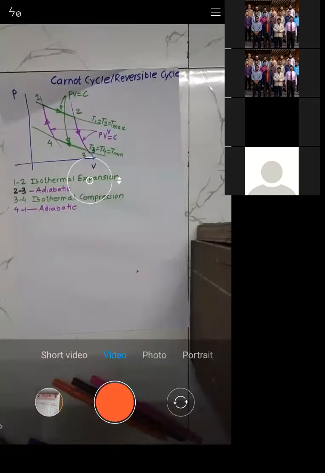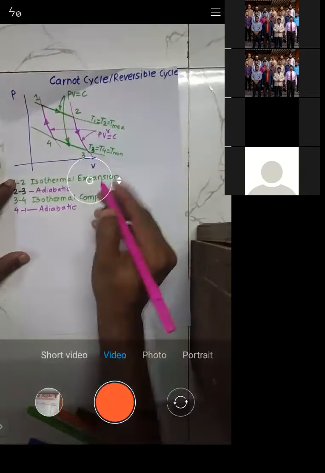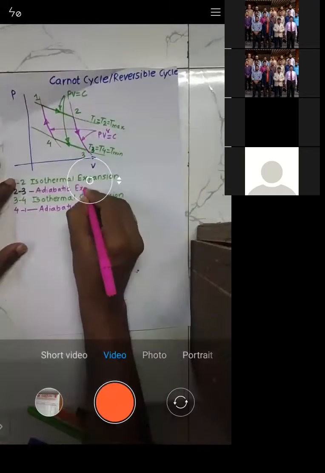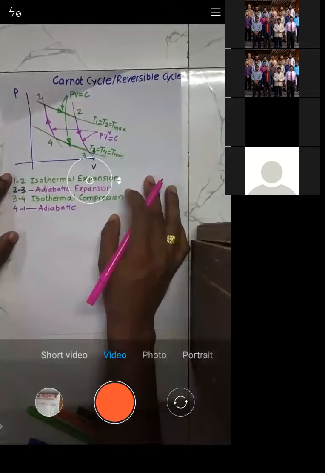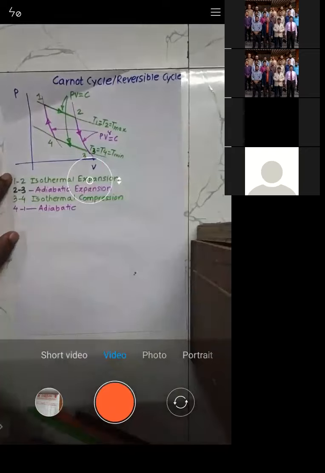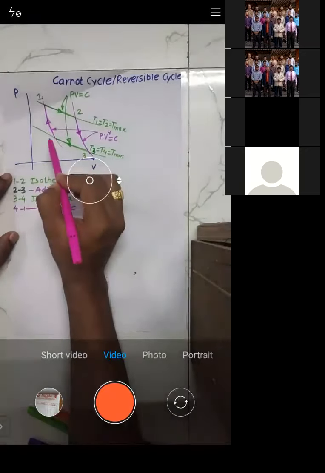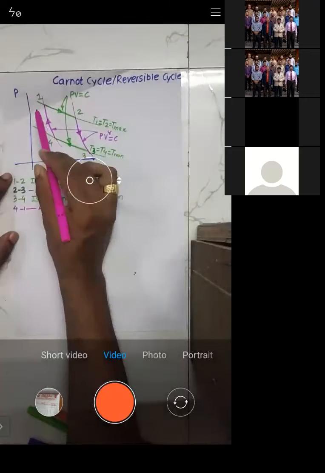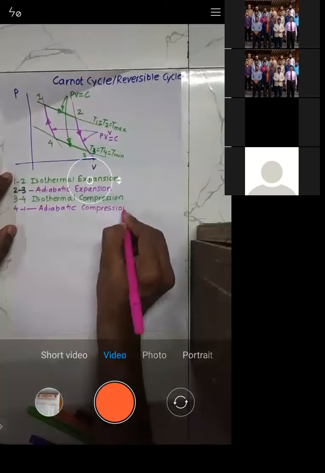Now let us go to 2 to 3. Observe this 2 to 3. During 2 to 3, what happens? Pressure decreases, volume increases. So this is again expansion. See, pressure decreases, volume increases, so this is again expansion, right? And during 4 to 1, what happens? Pressure increases, so when pressure increases, volume decreases. Such a process is called compression.